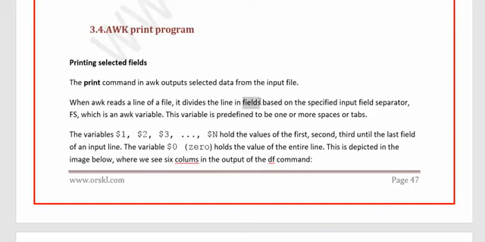When I say fields, you can also call them columns. So how is the complete line divided into columns by awk? It divides the line into columns based on the input field separator, that is FS. By default, it divides the line into columns wherever it finds one or more spaces or tabs.